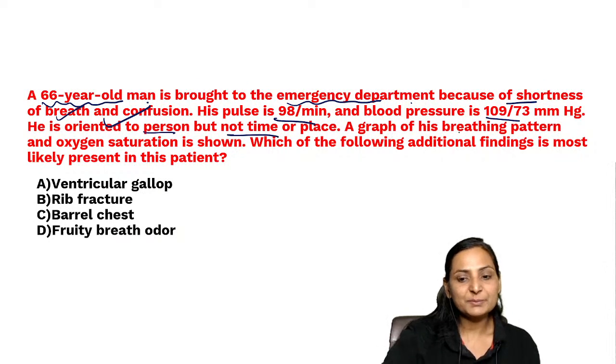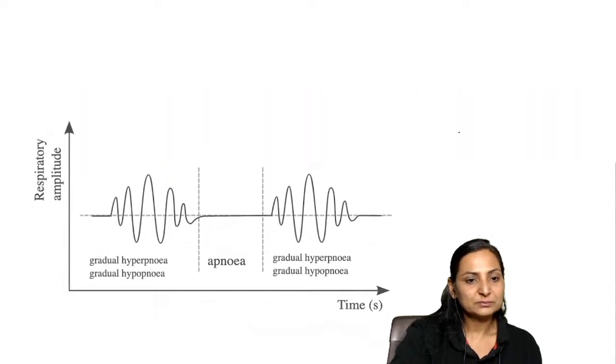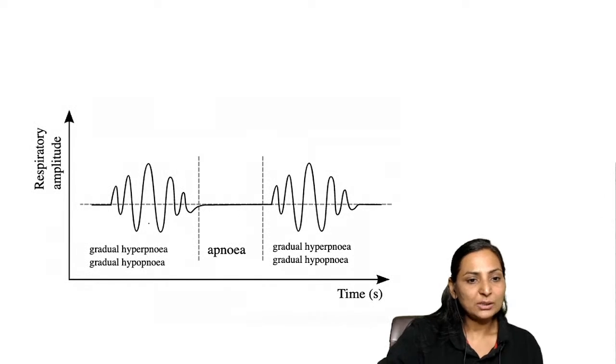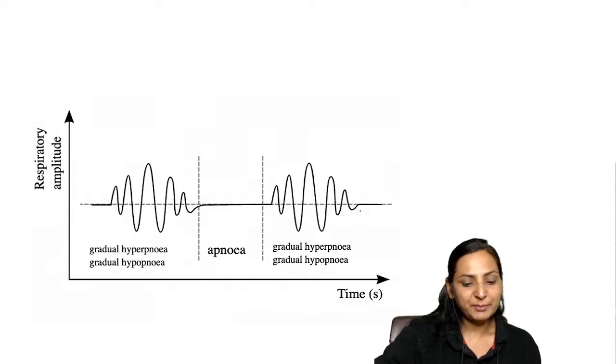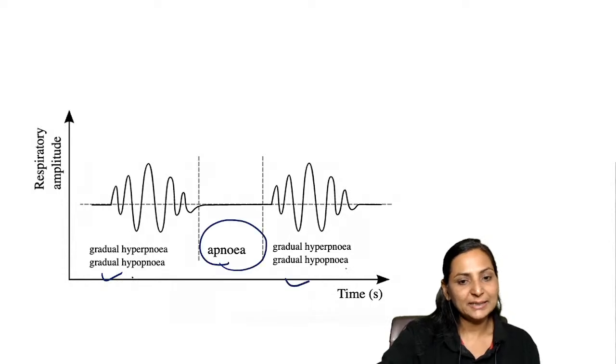A graph of his breathing is shown. So what graph is shown? A gradual hyperpnea, hypopnea, followed by a period of apnea, and then again hyperpnea and apnea. So this is the typical graph that is shown. Hyperpnea, hypopnea, followed by apnea, and again hyperpnea.